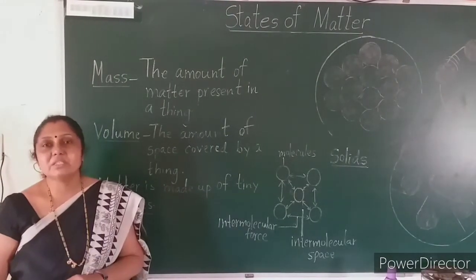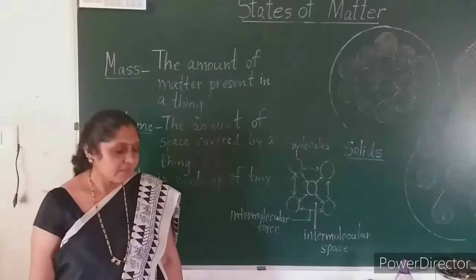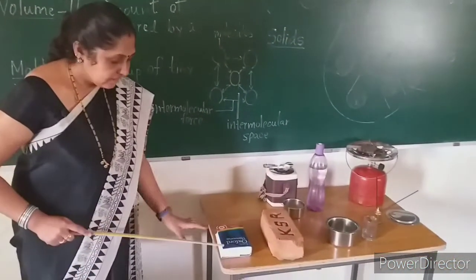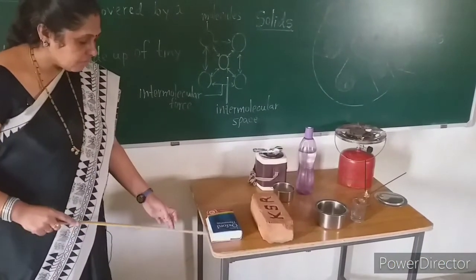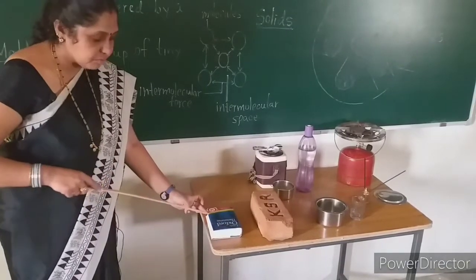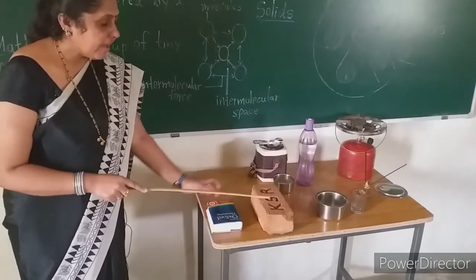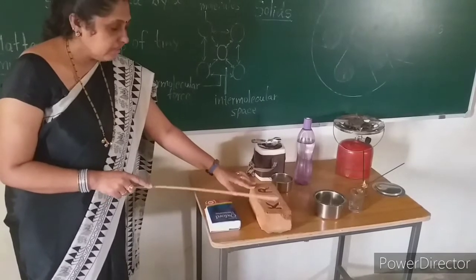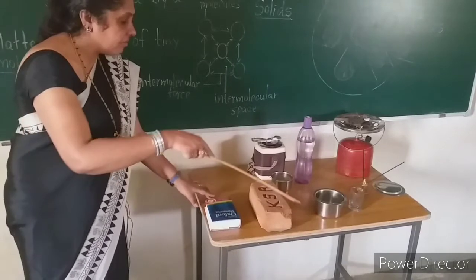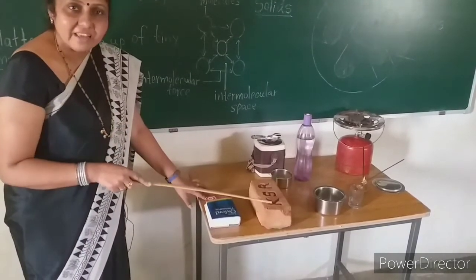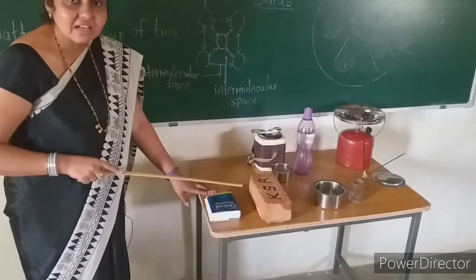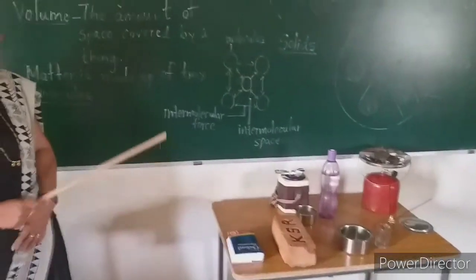Now one more aspect is very important. When I keep this book on this table, you can see that this book has covered some space on this table. Now I have a brick here. Even this brick, I have placed it here, and the brick has covered some space on this table. So what do you call this? The space covered by a thing is the volume.